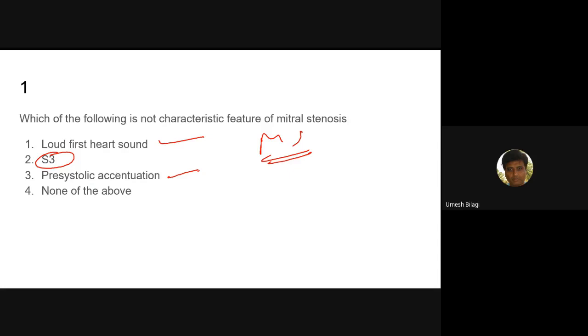Okay, Roshan, welcome. In mitral stenosis, the first heart sound is loud. This is very characteristic, which you'll be knowing, and pre-systolic accentuation is also heard. Why have you not picked none of the above? Why can't it be none of the above?